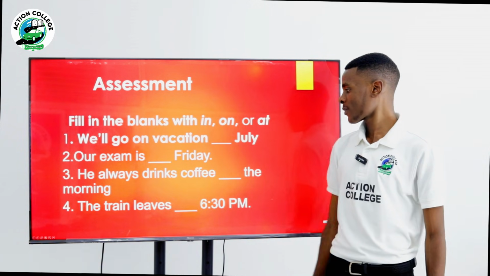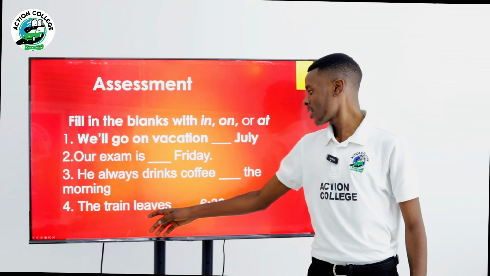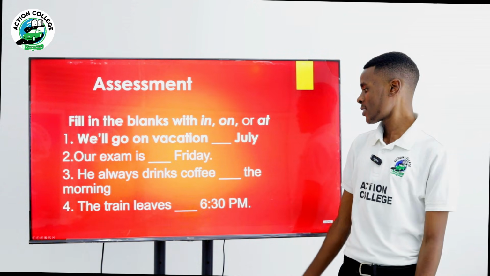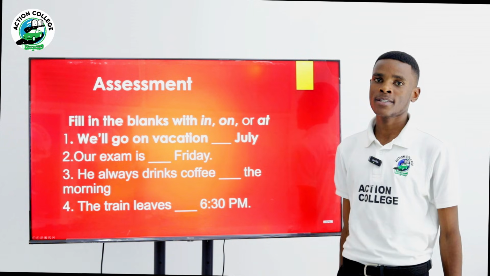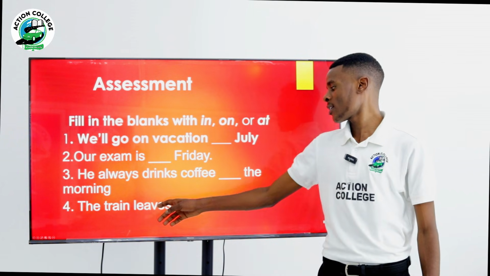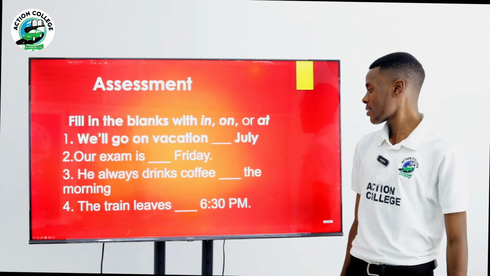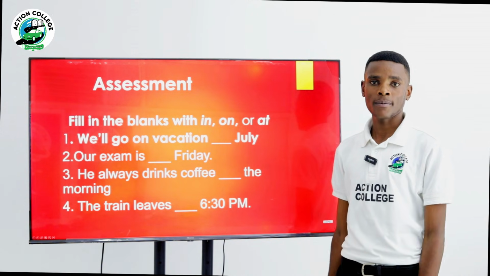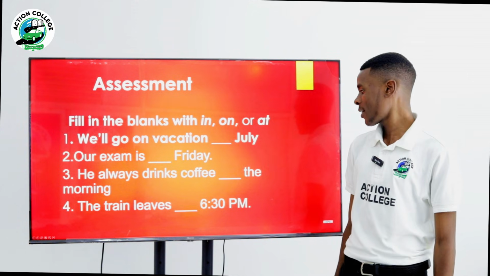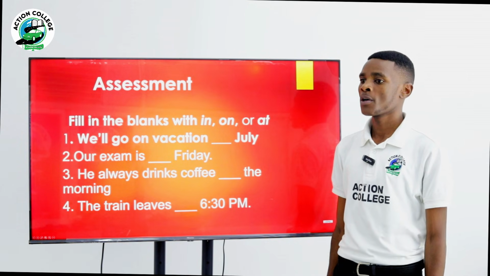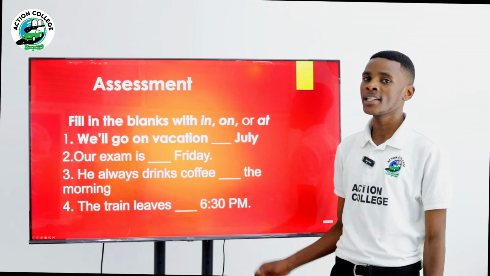Last question. The train leaves blank 6:30. What is the correct answer? Remember, for specific time, we have to use preposition at.